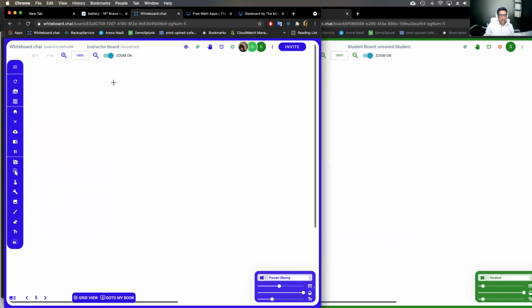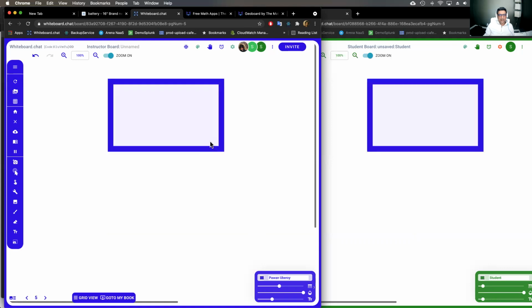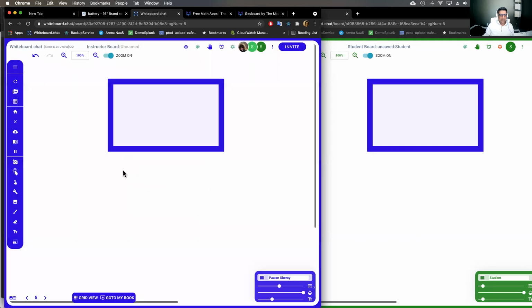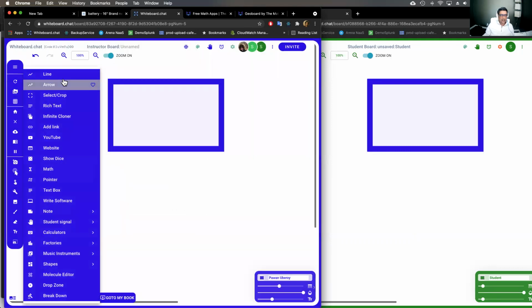So you can put a text box here. Right click it and say add answers and points. This is worth 1 point. Our right answer is ABC, right? And I can also create a link so that students can do their own auto correction, so I don't need to do it.